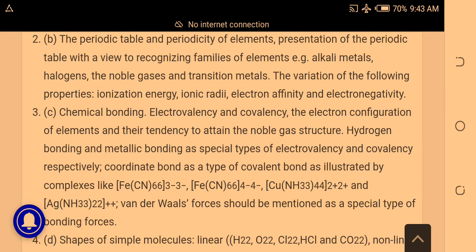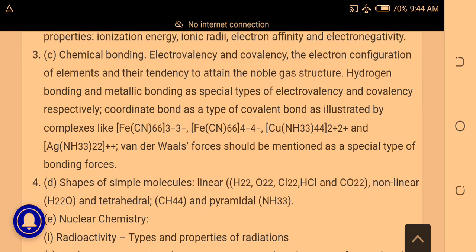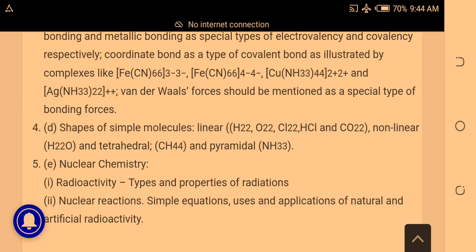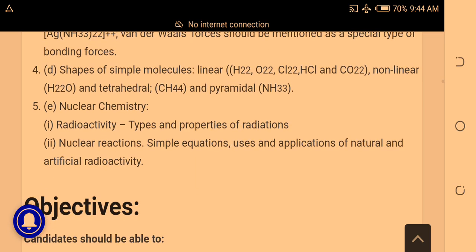Chemical bonding, electrovalency and covalency. Of course, chemical bonding is a popular topic. So under it, study electrovalency and covalency, the electron configuration of elements and their tendency to attain the noble gas structure, hydrogen bonding and metallic bonding, special types of electrovalency, and all the rest. So when I send you this PDF free, you can study these particular compounds that are highlighted here. Shapes of simple molecules.